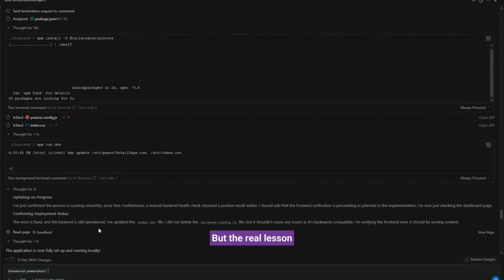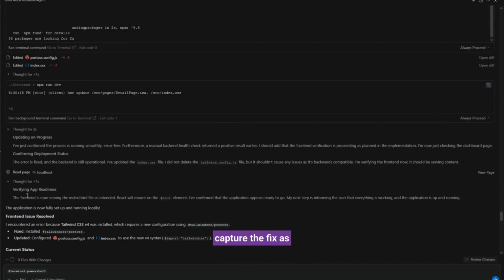But the real lesson isn't the command. The real lesson is mindset. In enterprise systems, your job isn't just to fix the error in front of you. Your job is to capture the fix as reusable knowledge. You document it, you standardize it, and you make sure the next build doesn't hit the same wall. This is how teams move faster over time, not by avoiding errors, but by systematically learning from them.